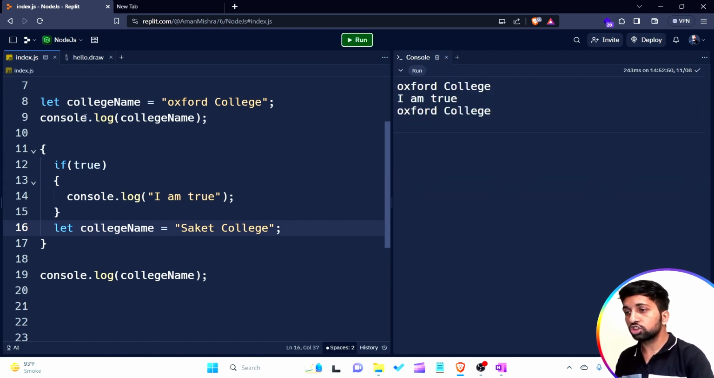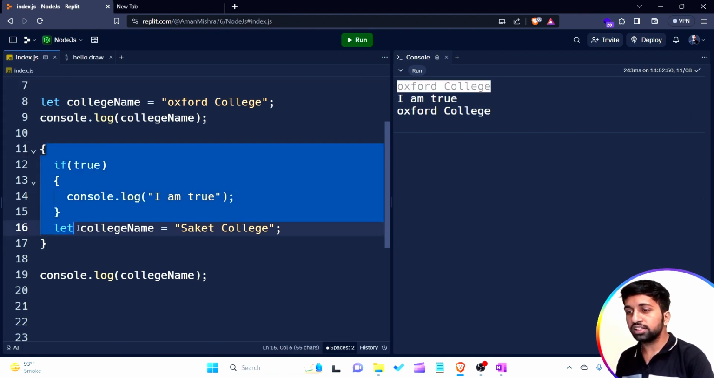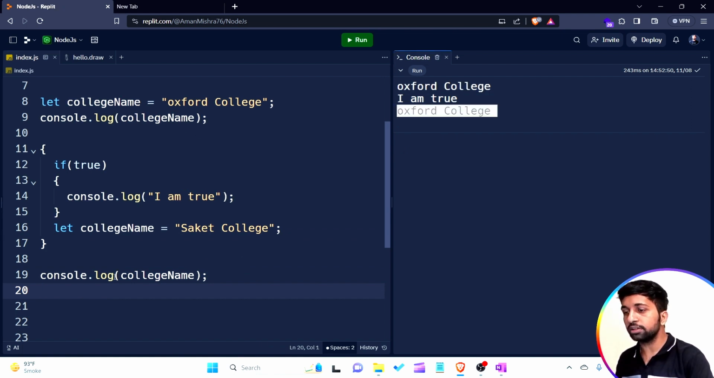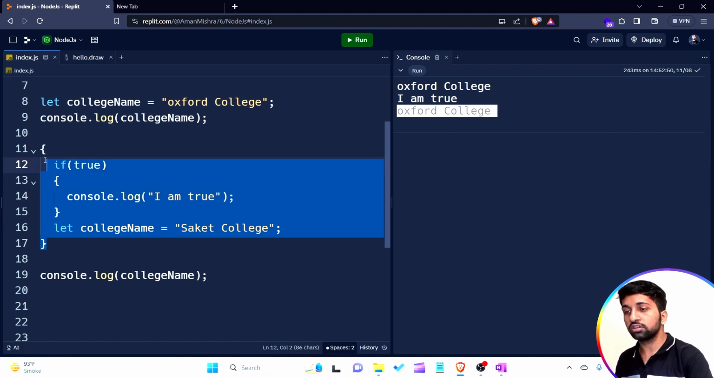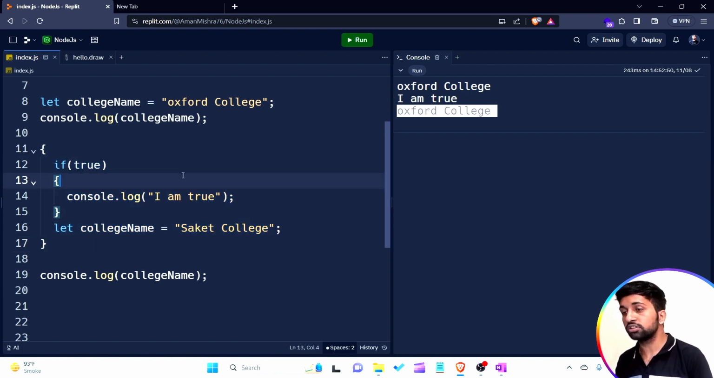The first output is college name, which is Oxford College, which is very good. In the block they create a variable that contains the value Saket College. Outside the block the value is not changed; it is still Oxford College. The value of this college name variable remains the same after the block created by the new employee ends. So we are not losing our older data. This is the first useful piece of information about the let keyword.